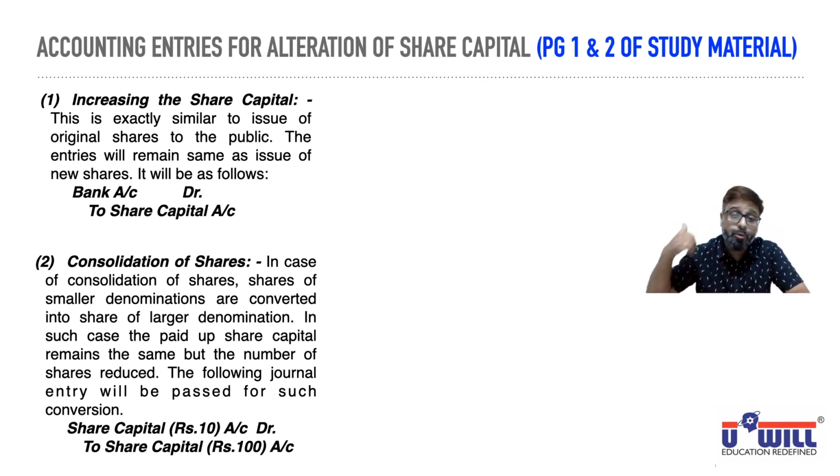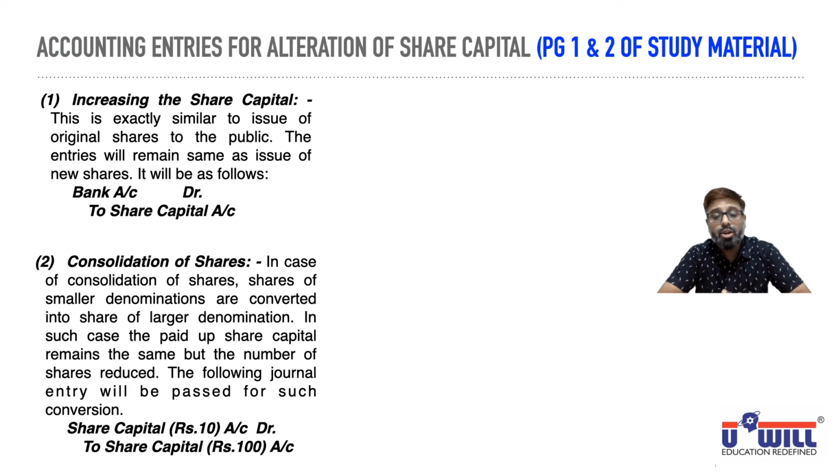And now what is the new face value? Consolidation, increasing it, we have to bring it in the balance sheet. 100 rupees. So you credit and bring this in your books of accounts to share capital rupees 100 account. Existing smaller face value rupees 10, you reverse and debit. New face value rupees 100, you credit and bring in your books of account. So what is the entry? Share capital rupees 10 account debit to share capital rupees 100 account.